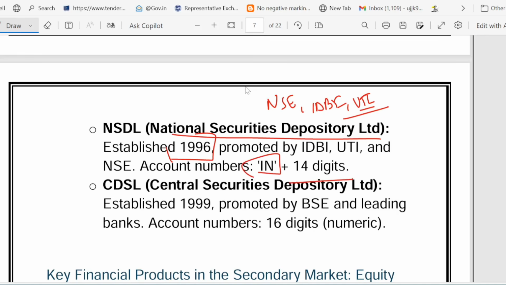Then we have CDSL, Central Securities Depository Limited. So who are the promoters? BSE and banks are the promoters. And the account number is 16 digits. So NSDL, National Securities Depository Limited. CDSL, Central Securities Depository Limited. Fun fact is that NSDL is like the older, experienced sibling. CDSL is the agile younger one.